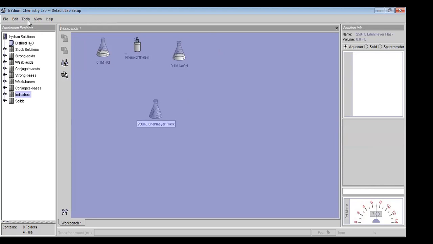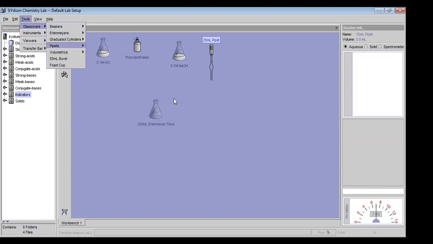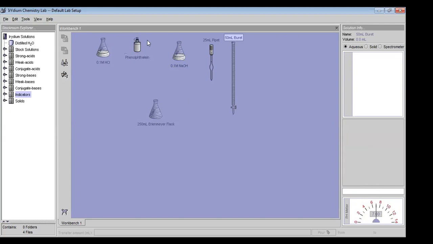Then we will use a 25 ml pipette, and then a 50 ml burette.